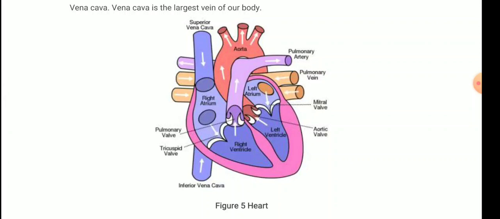At this time you just need to remember that there are 4 chambers: right atrium, left atrium, right ventricle, and the left ventricle. We will be discussing the flow of blood, then you will come to know how the blood flows and where is the oxygenated blood and where is the deoxygenated blood.